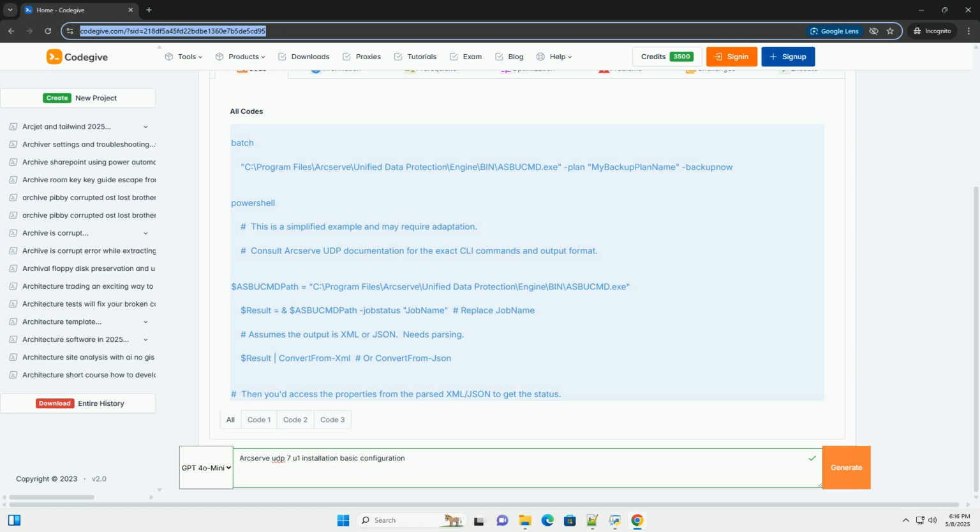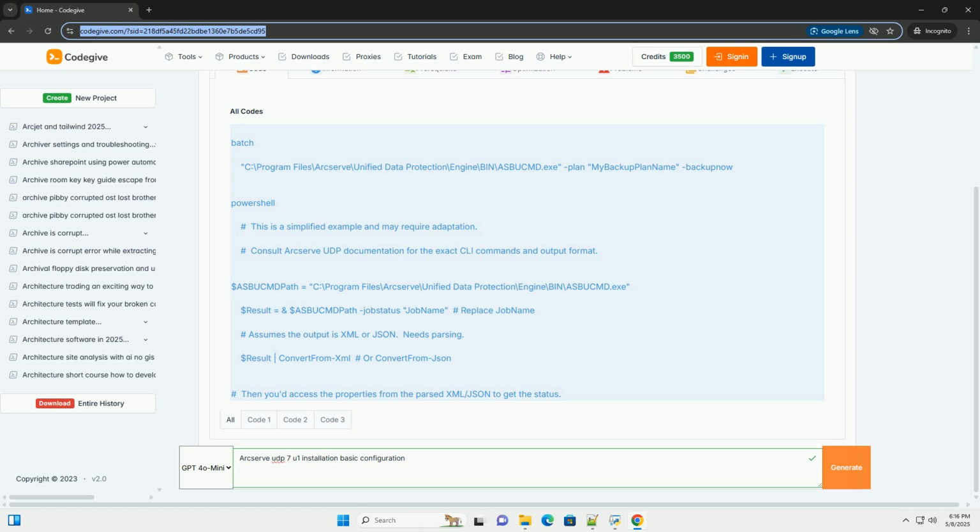Checking the status of a backup job. You can use the CLI to query the status of backup jobs, but the output is typically in a structured format, example XML or JSON. You'll need to parse the output to extract the information you need. This requires scripting skills, example PowerShell or Python. Refer to the Arcserve UDP documentation for the specific CLI commands and output formats.